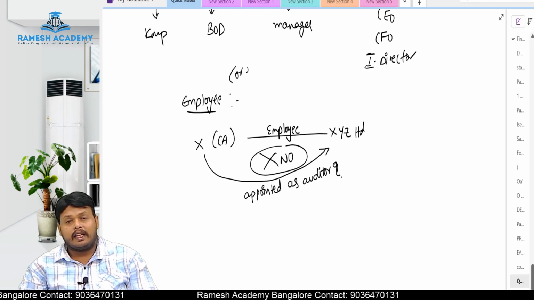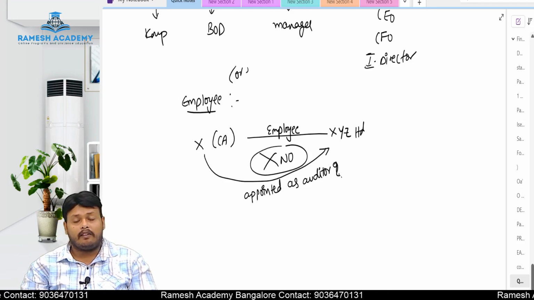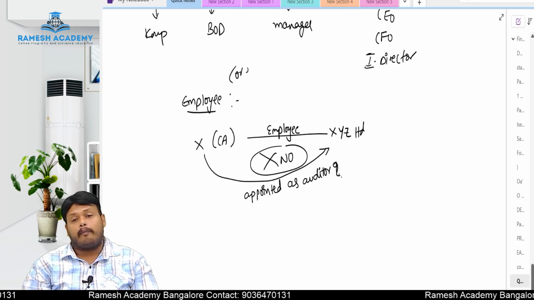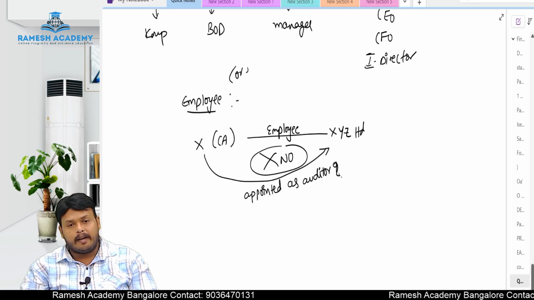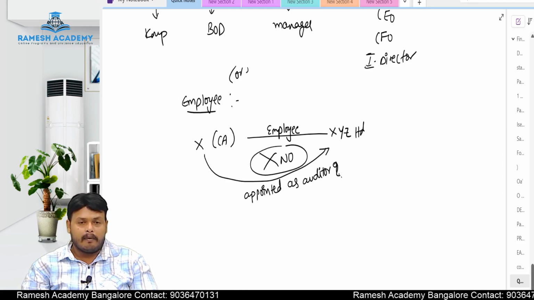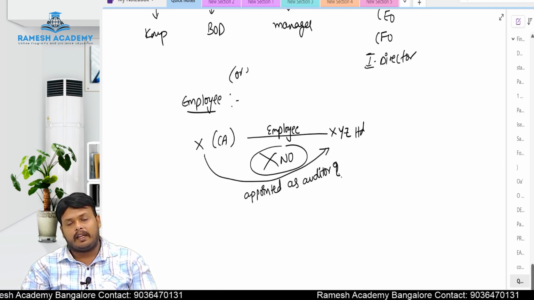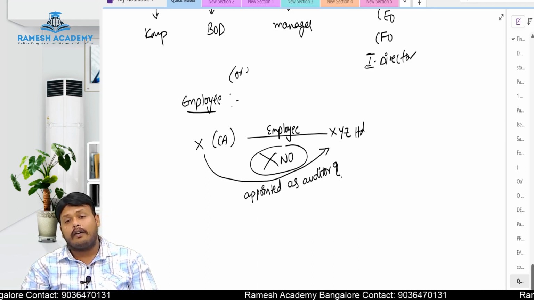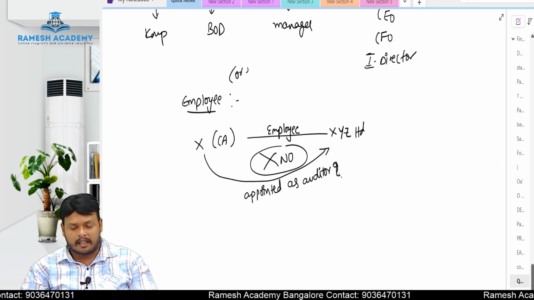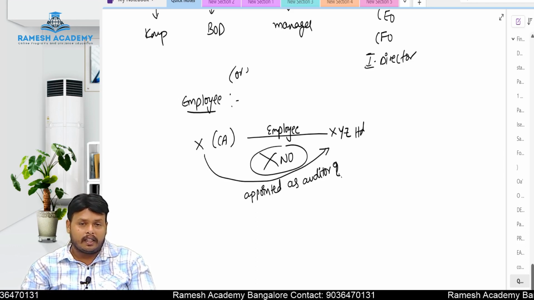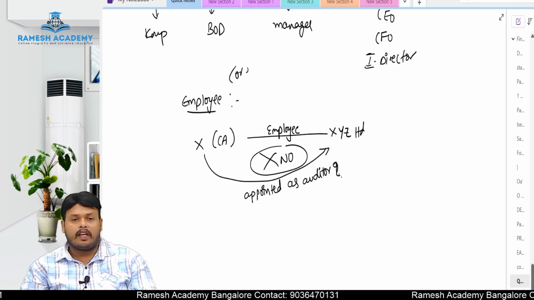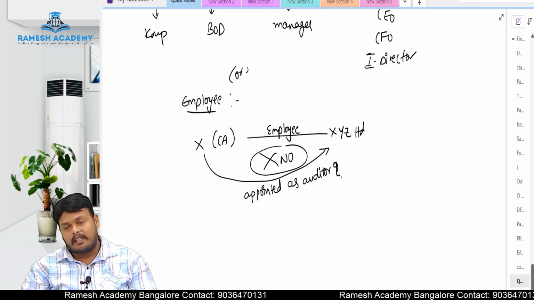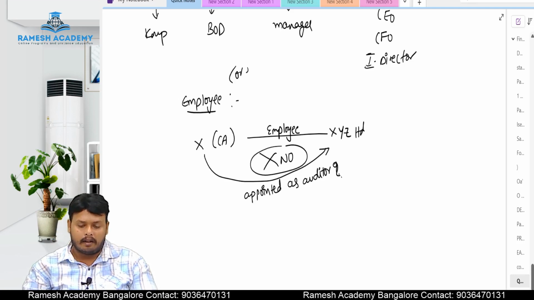Why? X is an employee, he is already working in that company. If this X has been appointed as an auditor, definitely his independence will be compromised. His independence, his freedom of audit, freedom of nature will get compromised in that company, and he cannot give his opinion on true and fairness of the financial statements. That is the reason when X is a chartered accountant working as an employee in that company, we cannot delegate this audit to this person. Why? Because independence will get compromised here. That is the reason he would be disqualified to act as an auditor.